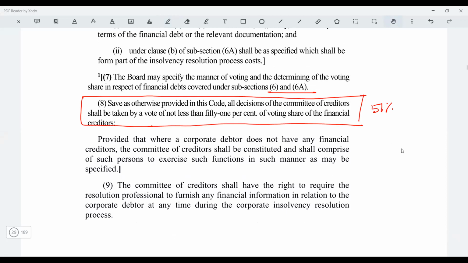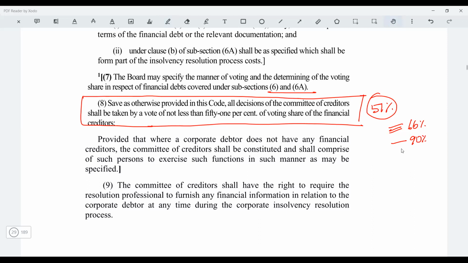Like I said, for extension, it is 66%. Approval of the resolution plan, it is again 66%. Then if you want to replace the resolution professional, it is 66%. If you want to withdraw, then it is 90%. So wherever 66, 90, or some other percentage is given, it is fine. But otherwise, wherever you need to take the approval of the committee of creditors, it will be 51% only.